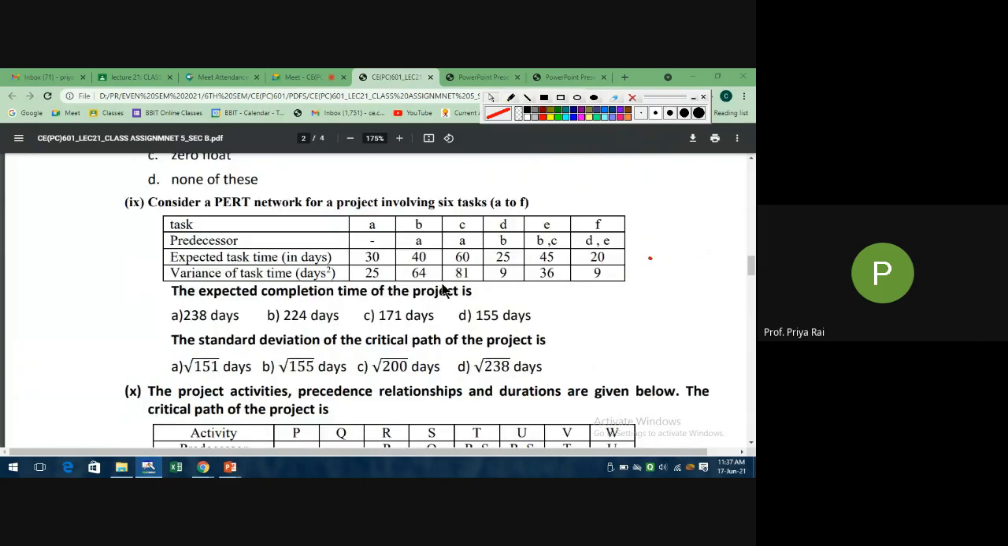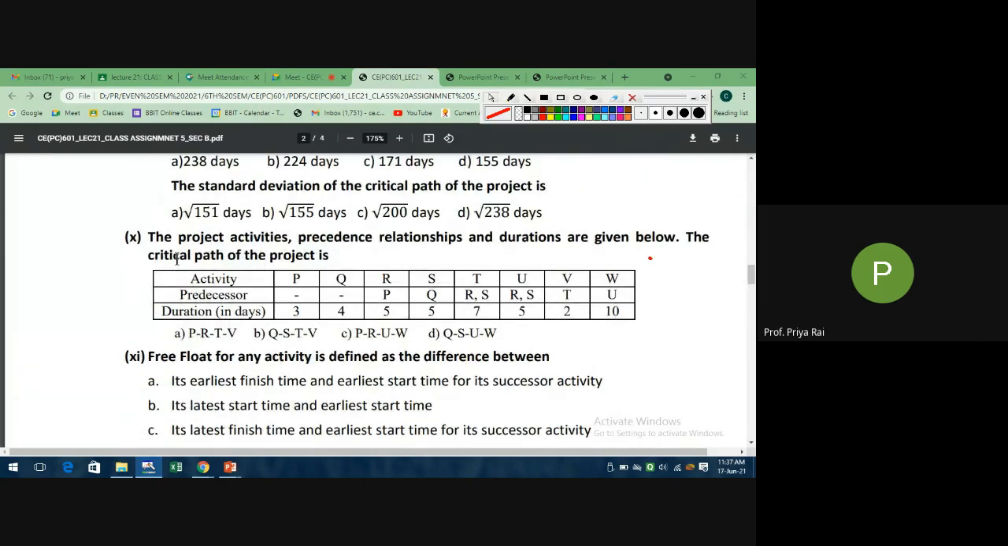Now let us solve another question. See here, the project activities, predecessors and relationships are all given. Among these, they have asked what the critical path is. Again, what you have to do is just see whether this path exists or not. Does the first path exist or not? See the predecessor relationship: R's predecessor should be P. So R's predecessor is P, so this activity exists.